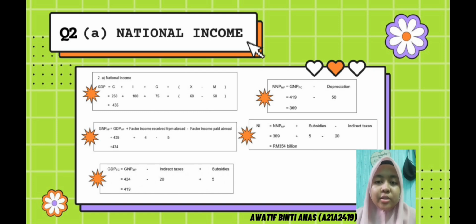Firstly, national income is the total revenue earned by all economic actors in the economy, based on the commodities and services produced in the economy over a given period of time. The concept of national income involves GDP, GNP, GDP at factor cost, NNP at market price, and the last is national income. National income consists of NNP at market price plus subsidies minus indirect tax, and the answer to question 2A is 354 billion ringgit Malaysia.